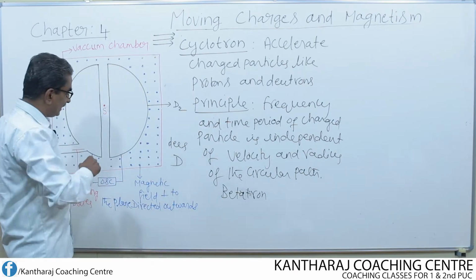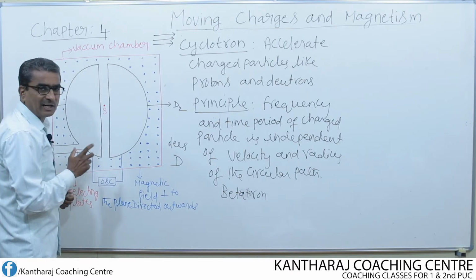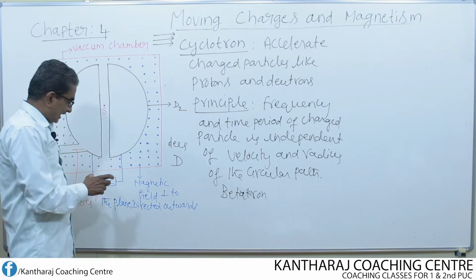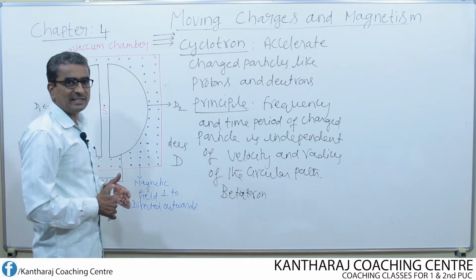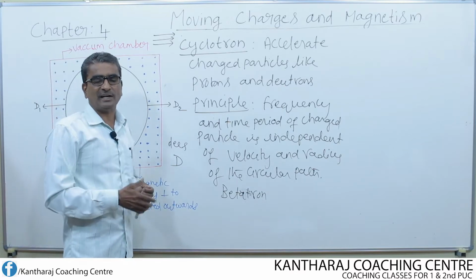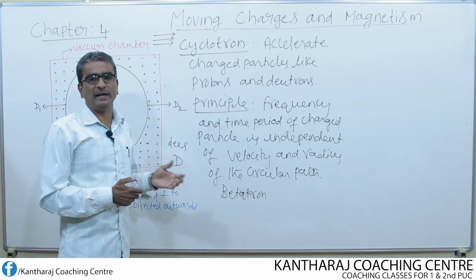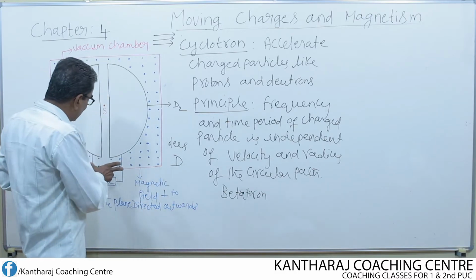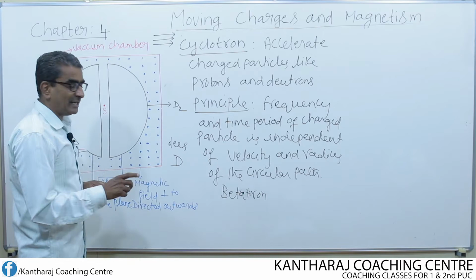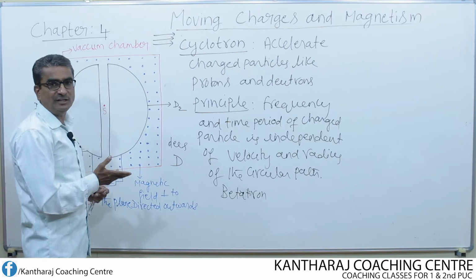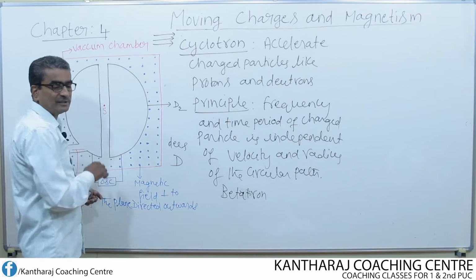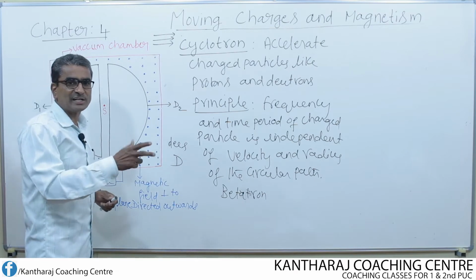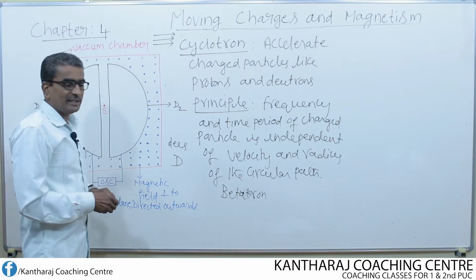Okay. Then the two Ds are connected to an oscillator. Oscillator is a device which supplies high frequency AC by making use of low frequency AC. The purpose of using this oscillator is to provide the alternating electric field to these two Ds. Alternating means whose direction keeps changing continuously.